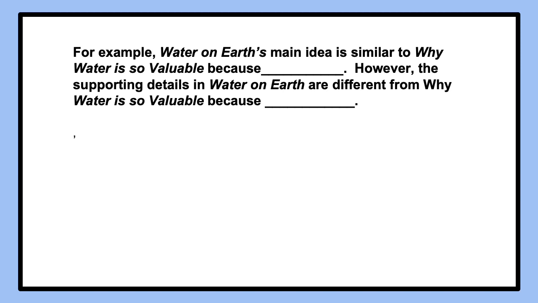For example, Water on Earth's main idea is similar to Why Water Is So Valuable because, however, the supporting details in Water on Earth are different from Why Water Is So Valuable because. Take a minute and think about how you would complete the sentence frame. Pause the video and write your response on your paper.